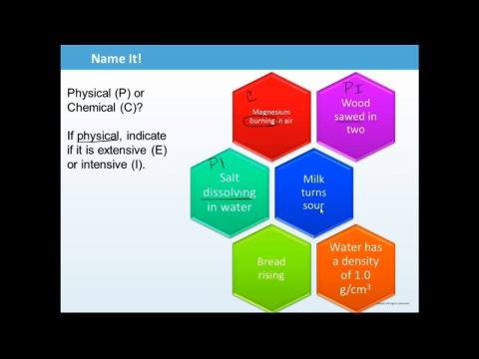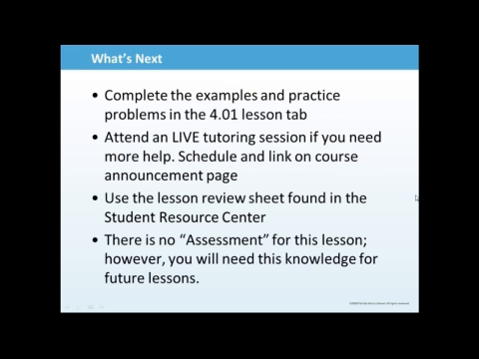Milk turns sour. So this has two operative words. Turning sour is a chemical change. Bread rising. When bread is rising, that means there's a chemical change going on inside because we are baking it. Therefore, it's chemical. Water has a density of 1 gram per cubic centimeter. That is a physical, and this does not depend on how much I have, therefore it's intensive. So what's next in progress?